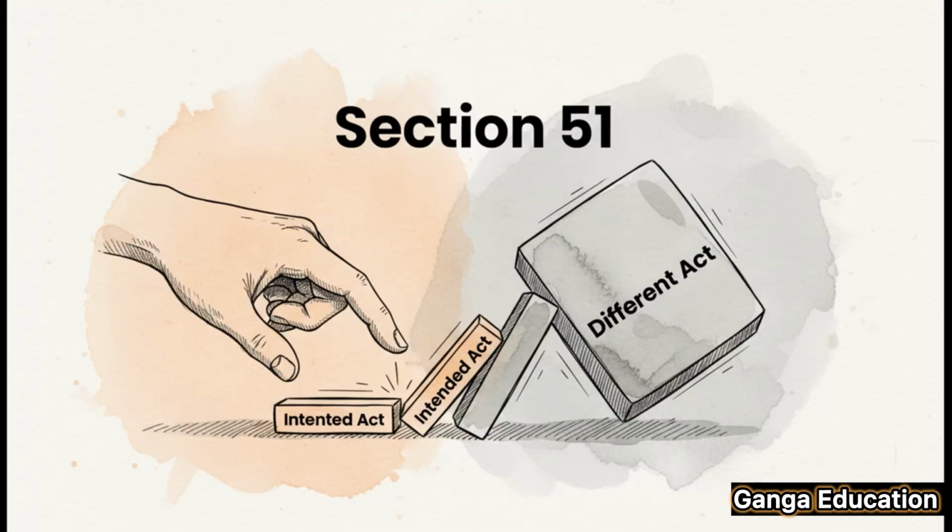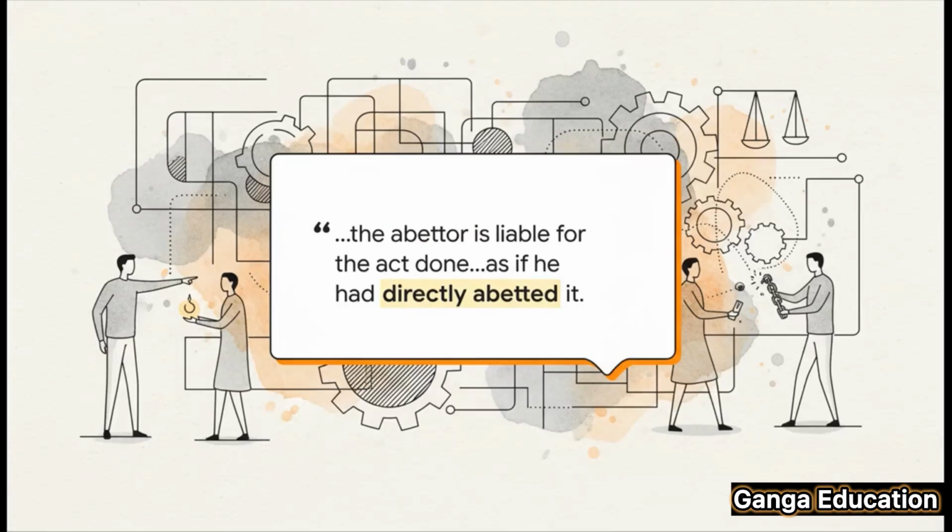On your screen now is Section 51 of the Bharatiya Nyaya Sanhita 2023. Let's break down its core principle. The law here is actually very clear. In simple terms, if you abet one crime but a different act or crime ends up happening, you can still be held liable for that second act. Your liability is treated as if you had directly encouraged that second crime from the very beginning.